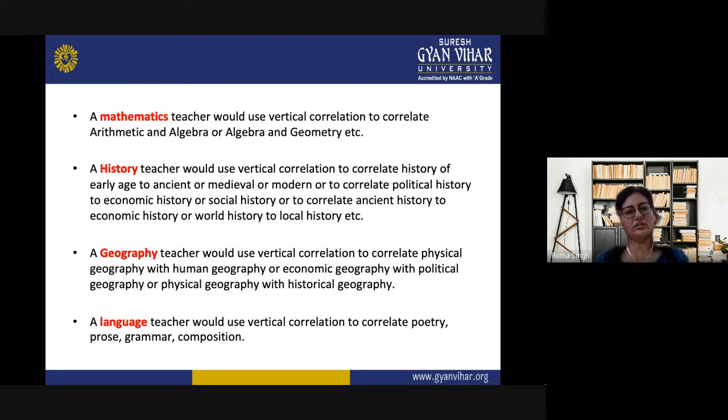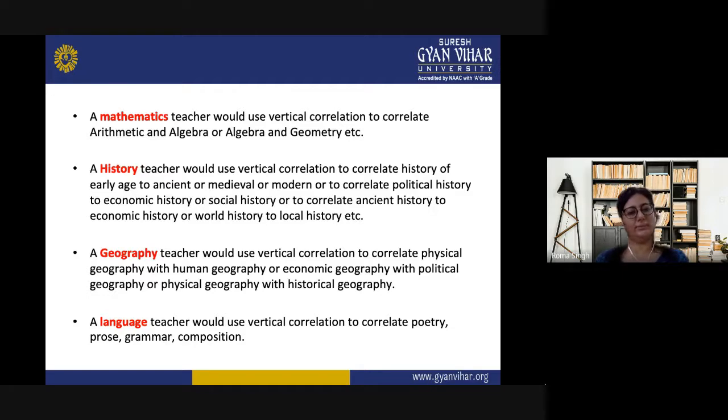A mathematics teacher would use vertical correlation to correlate arithmetic and algebra, or algebra and geometry. So these are all parts of mathematics subject only. A history teacher would use vertical correlation to correlate history of early age to ancient, or medieval or modern, or to correlate political history to economic history, or social history, or to correlate ancient history to economic history or world history to local history. So this can be done. For this, a teacher need not be trained separately.